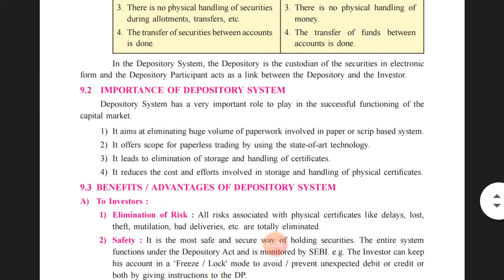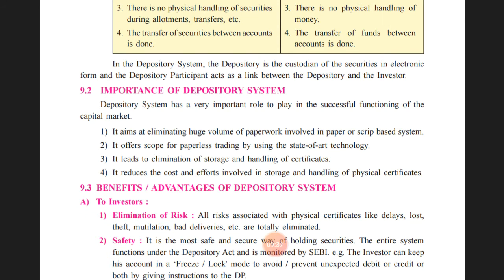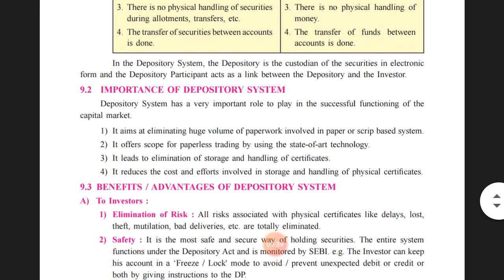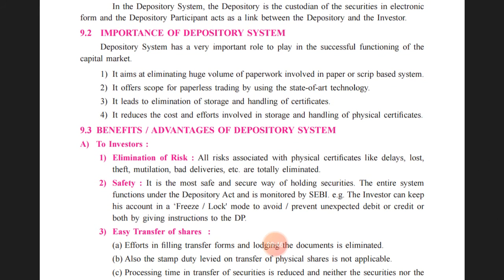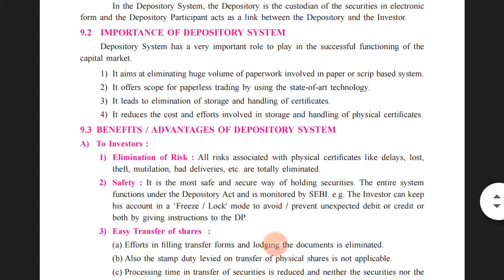Now let us see the importance of the depository system. The depository system has a very important role to play in the successful functioning of the capital market. Let us see that one by one. It aims at eliminating the huge volume of paperwork involved in the paper or scrip based system. First and foremost, before this system was there in the capital market in India, a lot of paperwork was involved in handling the shares and securities in physical form.